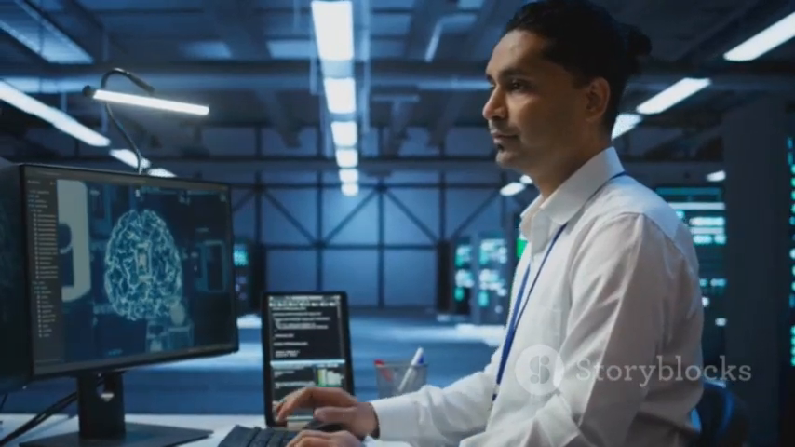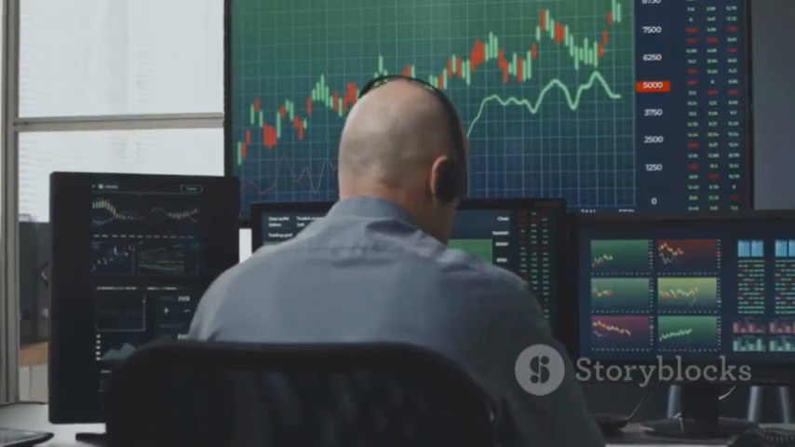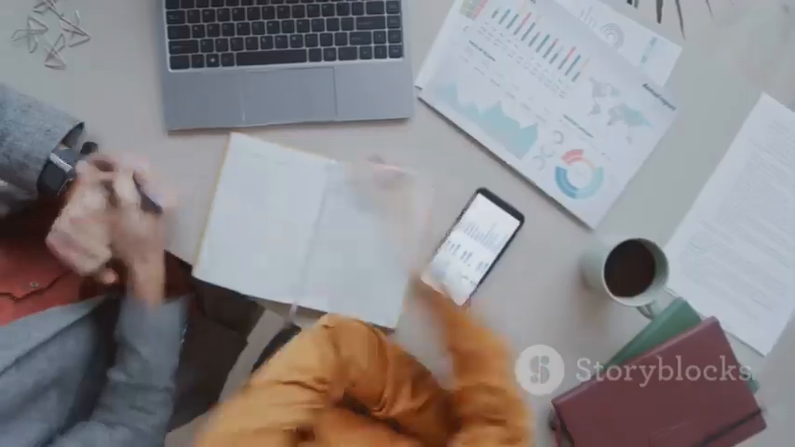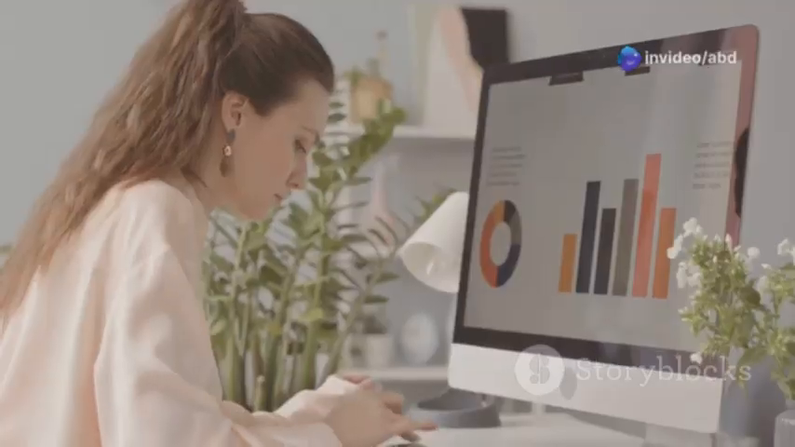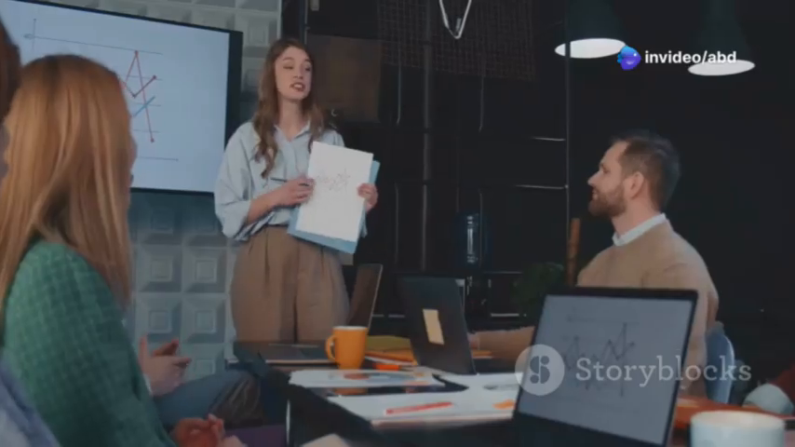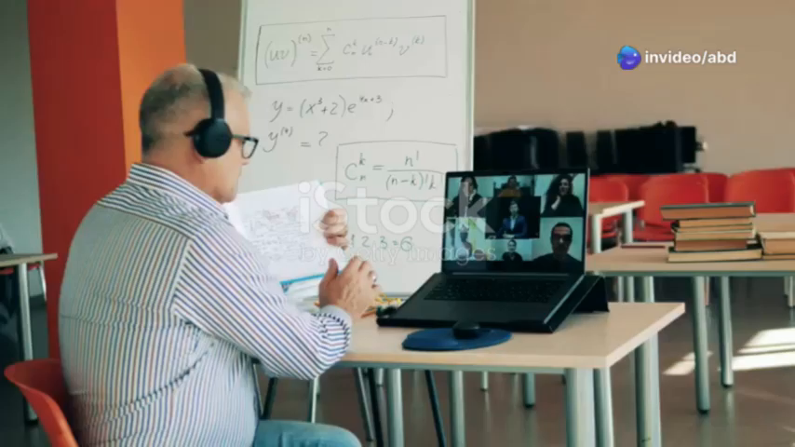Finally, let's explore data analysis, starting with the data analyst. Then we have the data scientist. Up next is the business analyst. After that, there's the market researcher. And lastly, the insights generator.